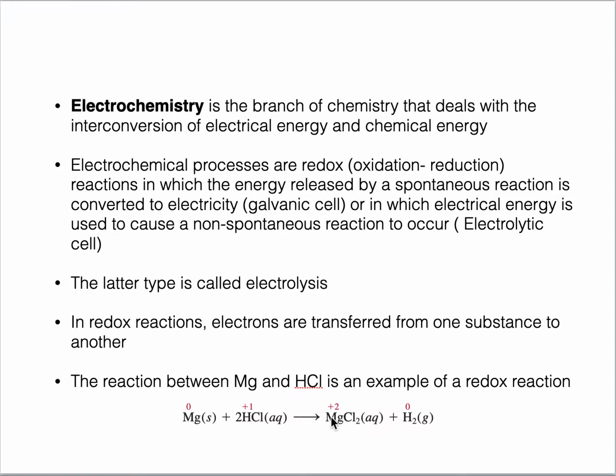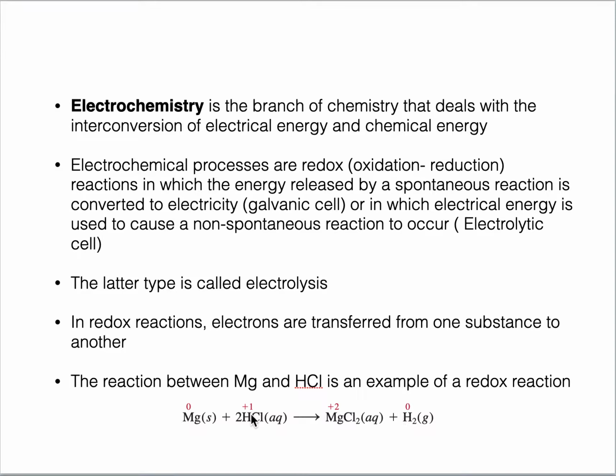Oxidation is defined as the reaction in which there is increase in oxidation state by losing electrons. Magnesium has to lose electrons to get to +2 state. It has to lose 2 electrons. Now if you look at here the second product, which is hydrogen, hydrogen oxidation state is 0. Hydrogen gas, all the gaseous forms of elements have 0 oxidation state. So here hydrogen is +1 and it is changing to 0.